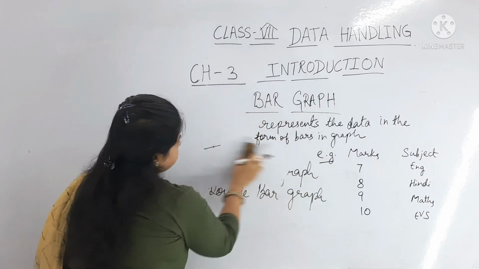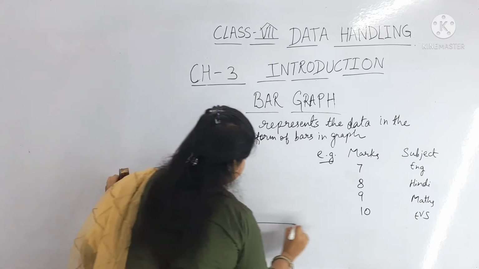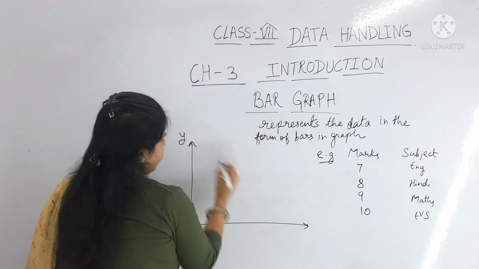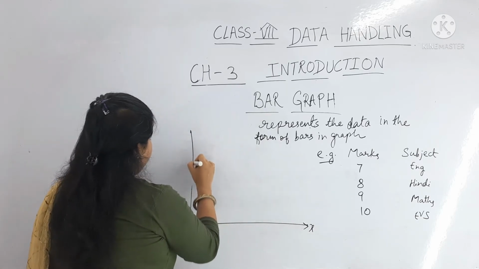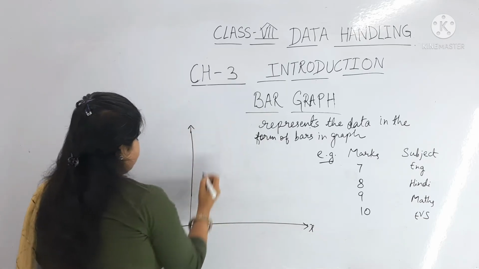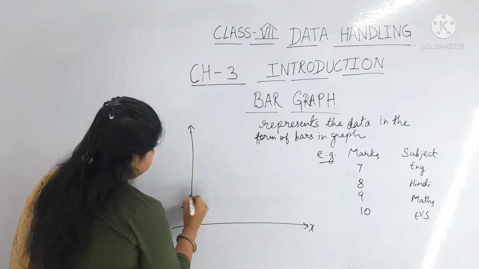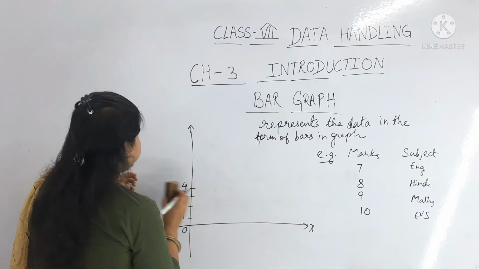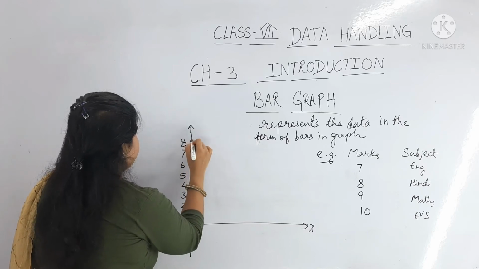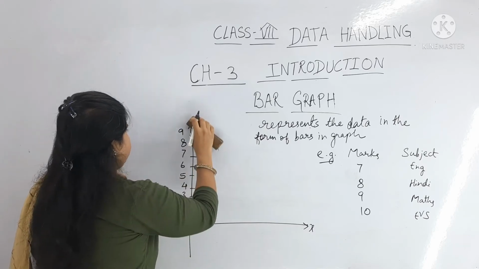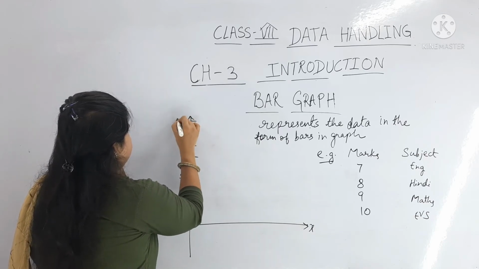So here I am making the graph. This is the y-axis, this is the x-axis. In the y-axis we plot the marks. This is 0, then 1, 2, 3, 4, 5, 6, 7, 8, 9, and here 10.